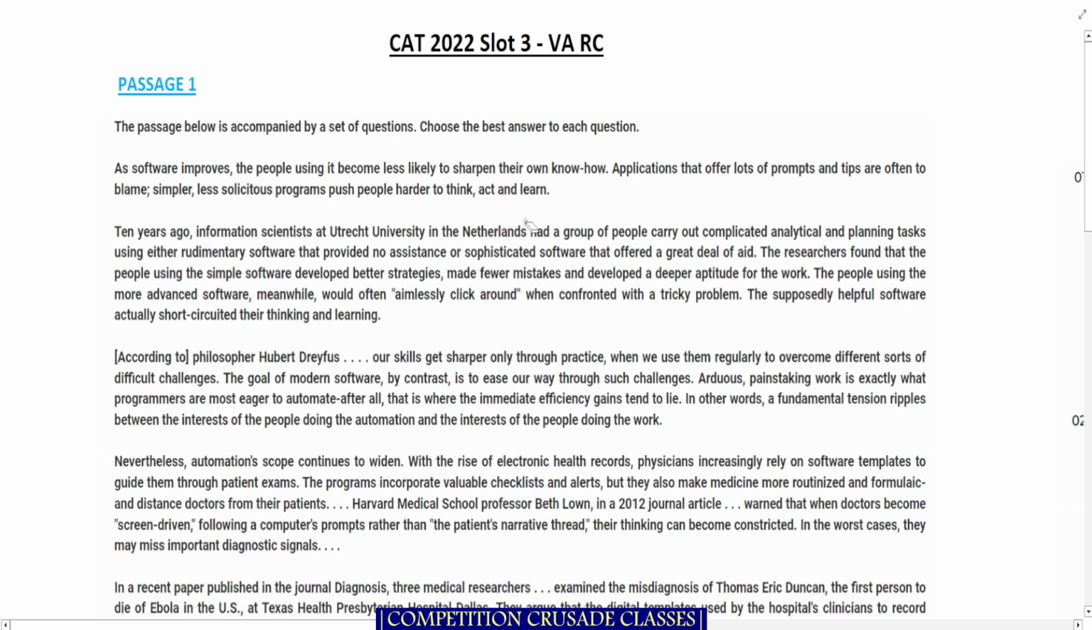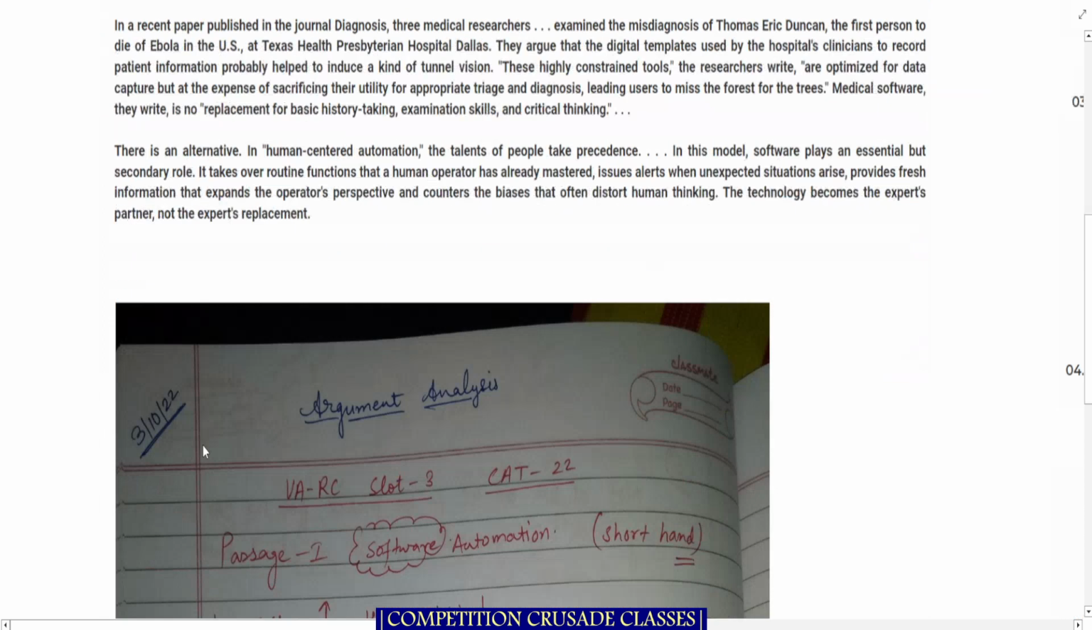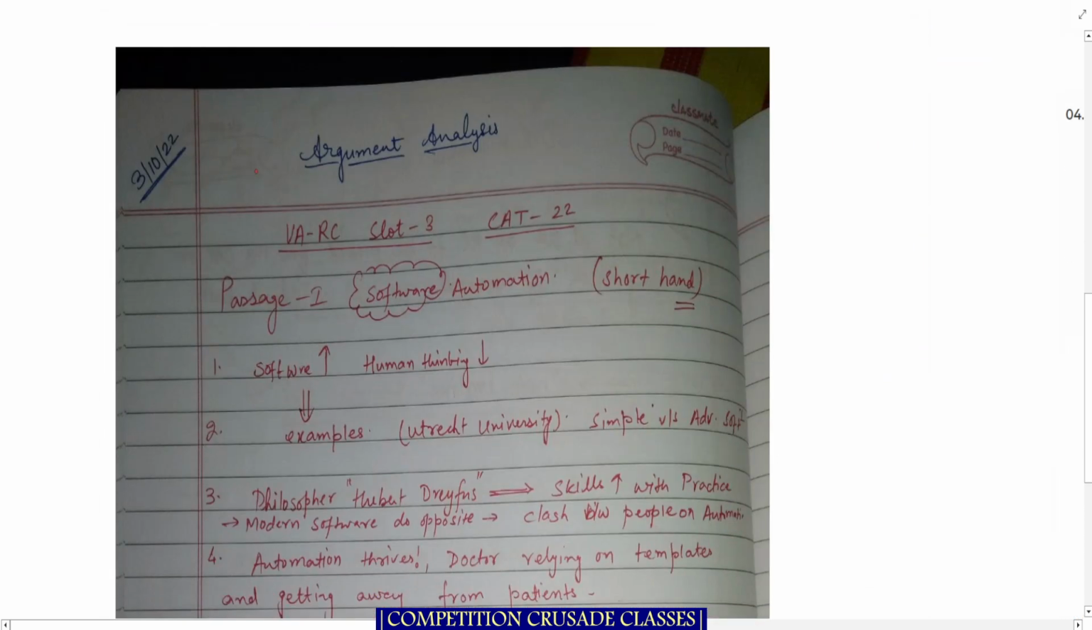Now, the first para is pretty short and basically just says one thing: as software improves, the thinking decreases. So if I can put that down in a copy in this format, it is going to be something like that. I hope you can see this. Software improving, human thinking going down.